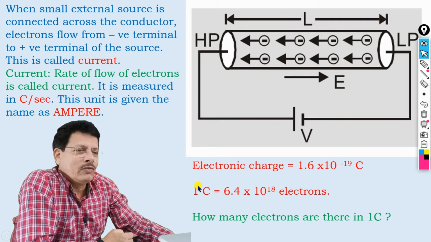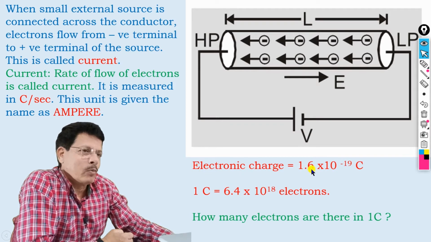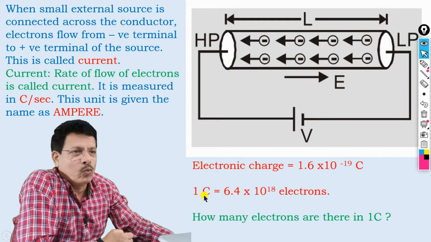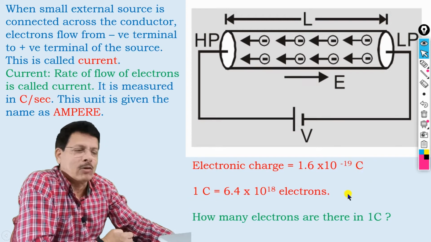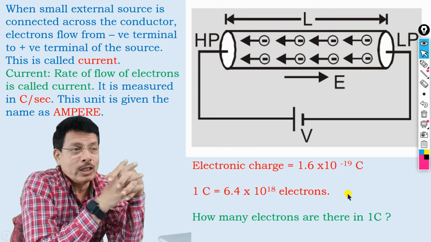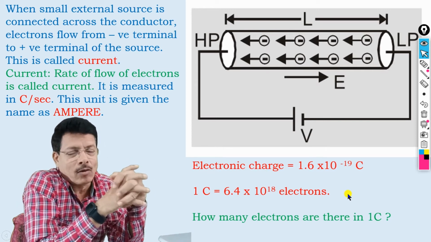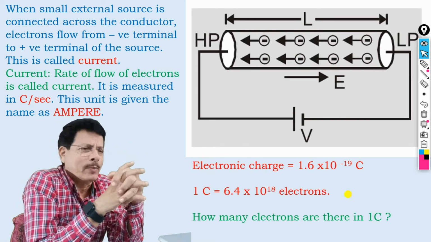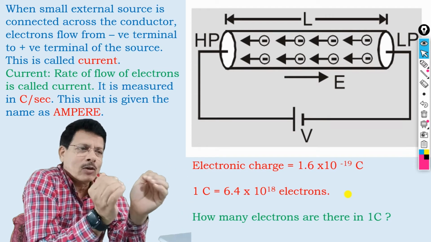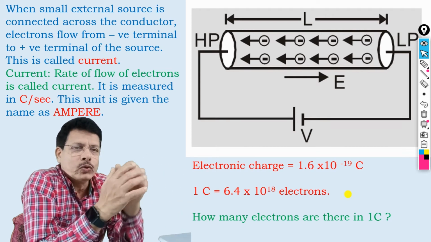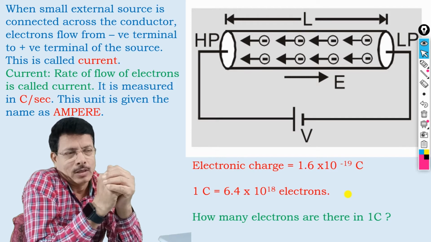And 1 coulomb is defined, and therefore the electronic charge is 1.6 into 10 raised to minus 19 coulomb, or in 1 coulomb we have this many electrons, 6.4 into 10 raised to 18 electrons. This is a very huge figure. So if this many electrons come together, that constitutes 1 coulomb of charge.